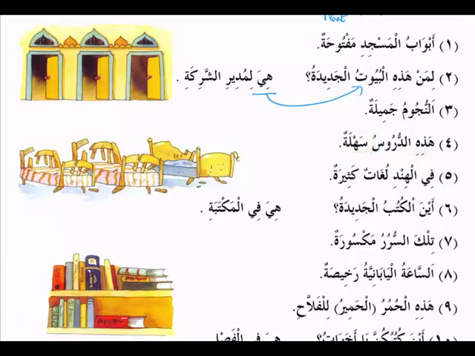Okay, so there you have hazihi mubtada, and this is ismul ishara. Ad-durus is the badal, and sahlatun is the one word marfu khabar, the simple jumla ismiya. So hazihi is pointing towards jama of ghair aqil. So again we'll apply the rule of kullu jama muannas, and this is the khabar, this information is about the lessons. So we will match it with the mubtada, which is wahid muannas. Okay, that's it. Next, going on to the next sentence.